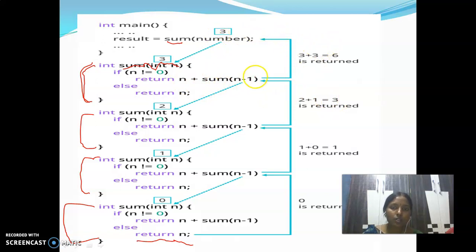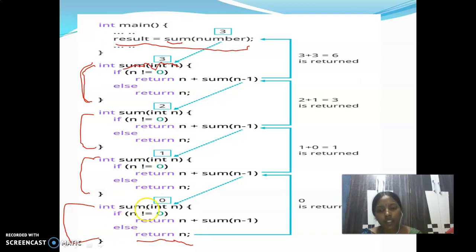So from where you call this sum of 3 function, from this place, sum of 3 has the value 6. The 6 will be stored as the result here. That means as soon as you pass the value, it is decreased and you are calling the same function. Again that function will be called with another value, and again that function will be called with another value.